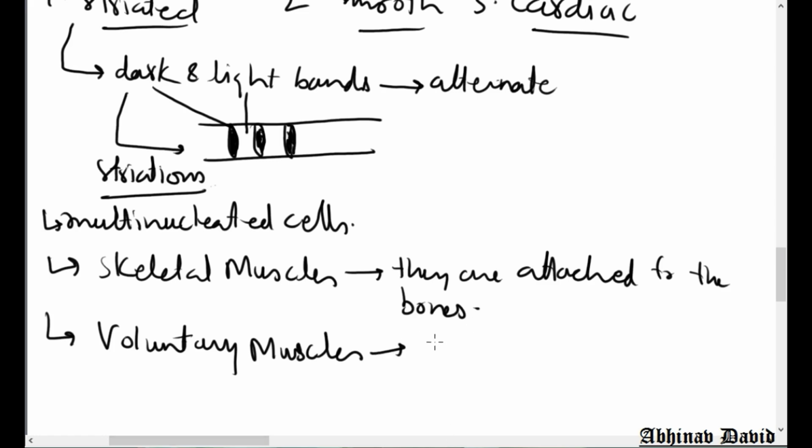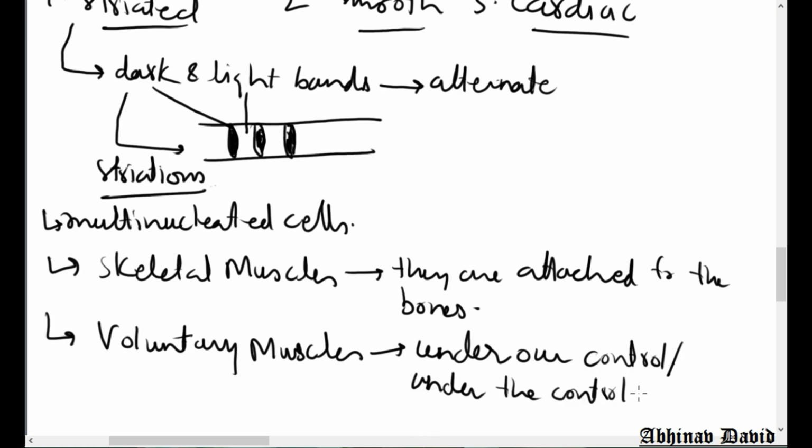Voluntary means under our control. Okay, so these are called voluntary muscles because these are under our control. We can control them directly, under the control of our will. So this is how these muscles are.